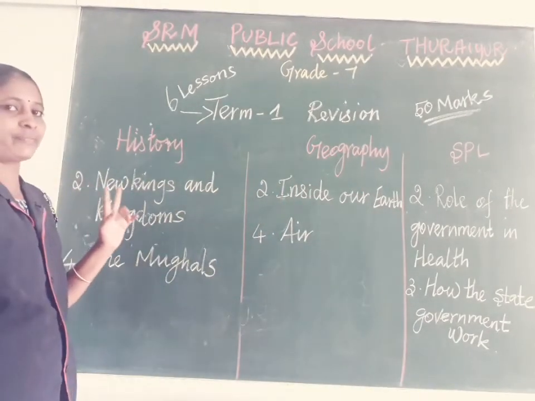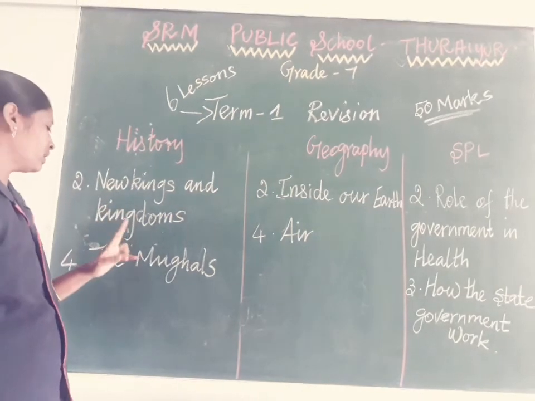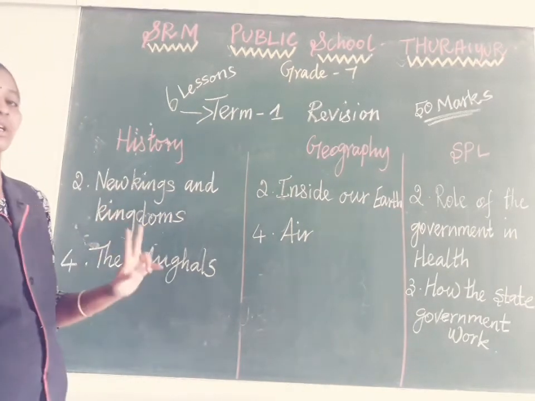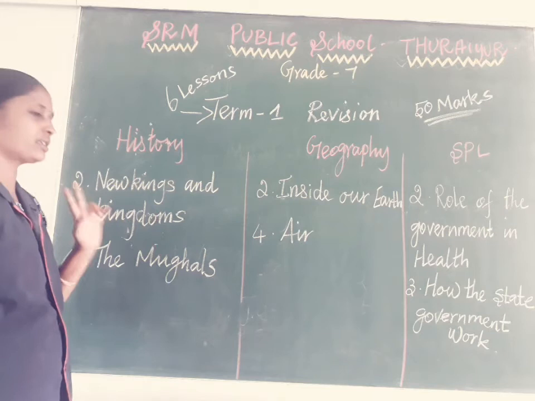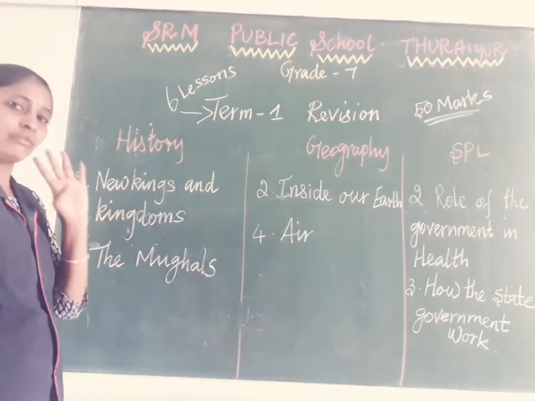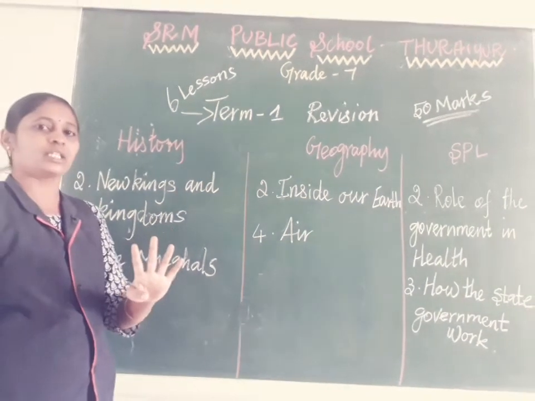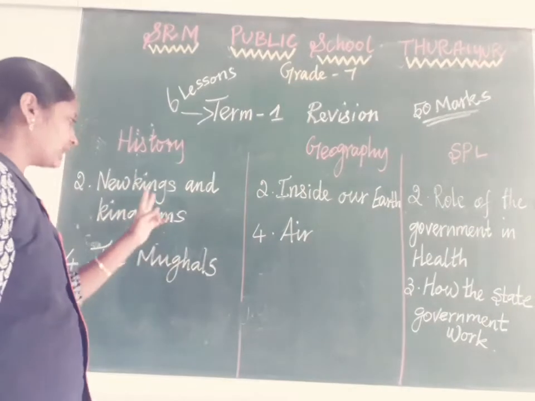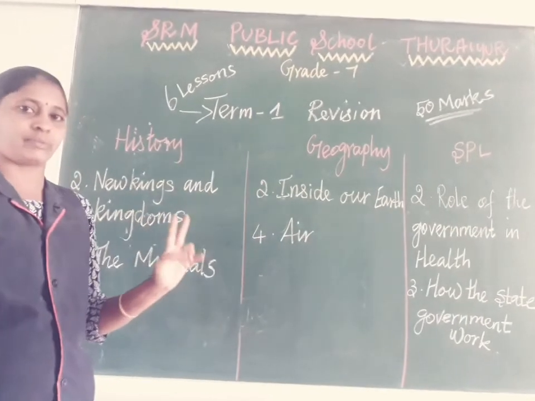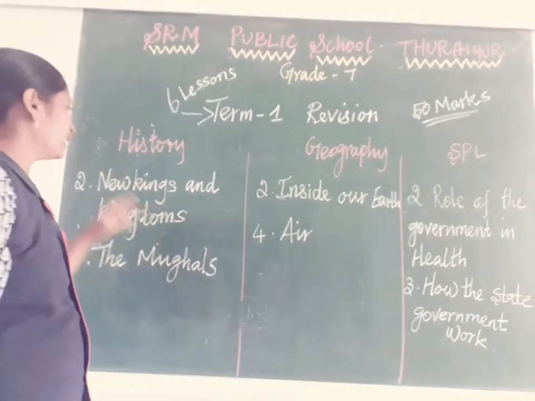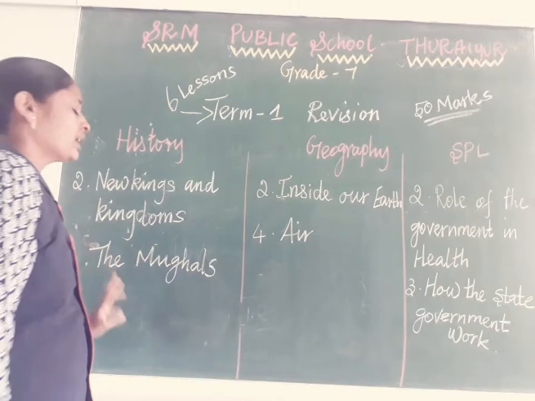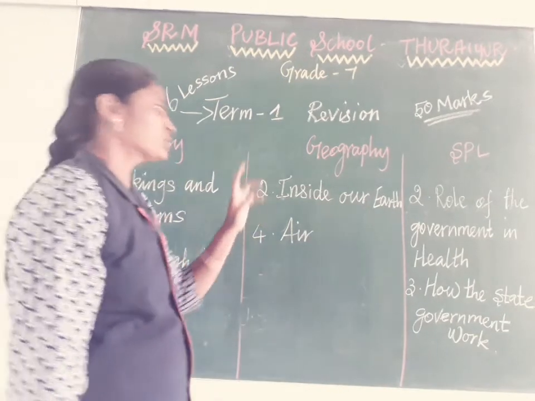In history, the second lesson, New Kings and Kingdoms, and the fourth lesson, The Mughals. We completed 4 lessons in history, but we are taking only these 2 lessons for the exam.